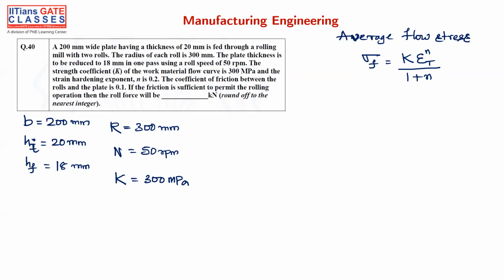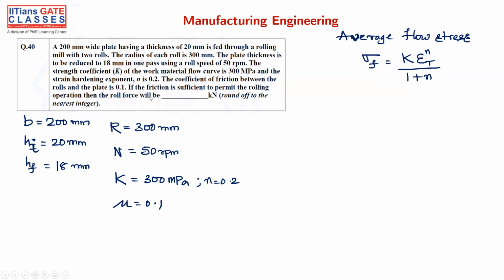And the coefficient of friction between the roll and plate is 0.1. So I'll write mu is equal to 0.1. If the friction is sufficient to permit the rolling operation, then the rolling will be okay. And here also n is given as 0.2. Let me write here because K and n are related. n is 0.2. Fine. With this, we are told the friction is sufficient to permit the rolling.